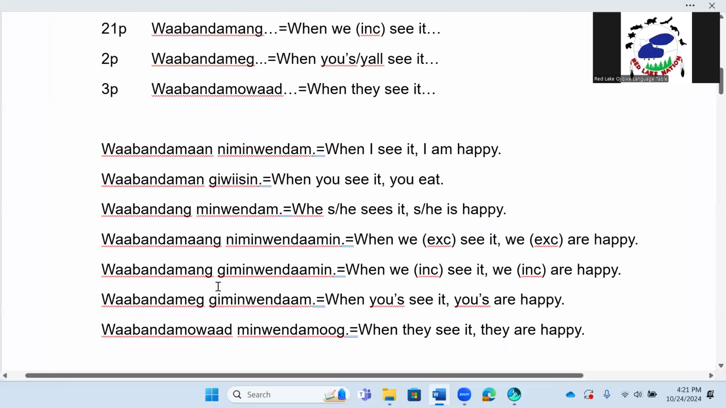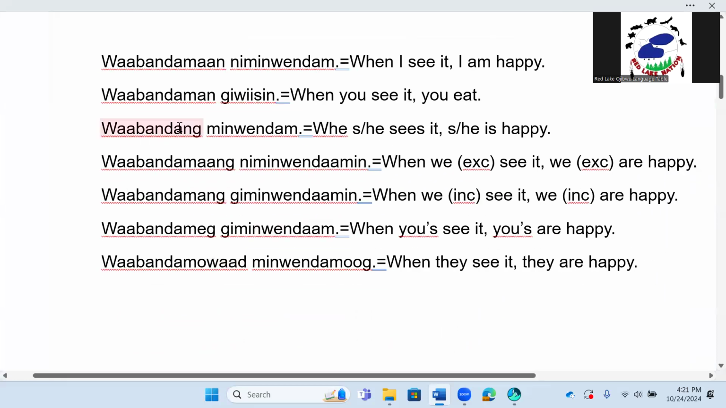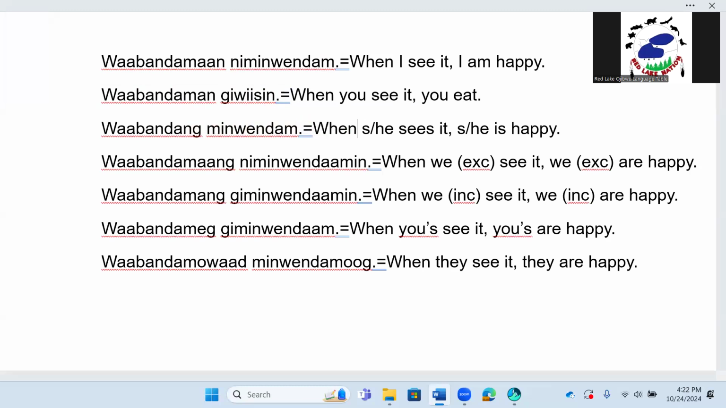All right, so these are sentences using different examples. Let me zoom in a little bit for those of you that have a little trouble. First sentence, Wabin Daman, Niminwaindam. When I see it, I am happy. Next example, Wabin Daman, Giwisin. When you see it, you eat. Wabandang Minwaindam. When she or he sees it, she or he is happy.